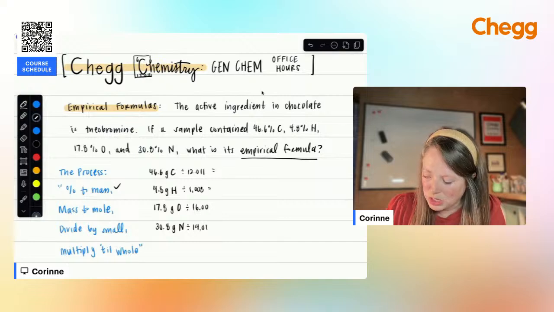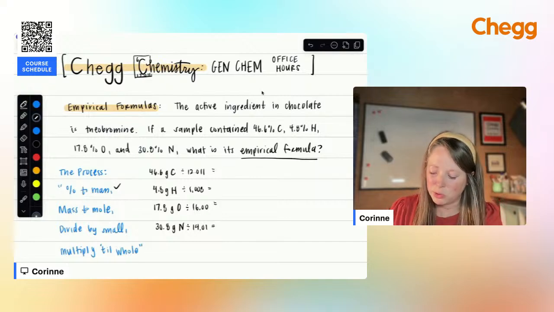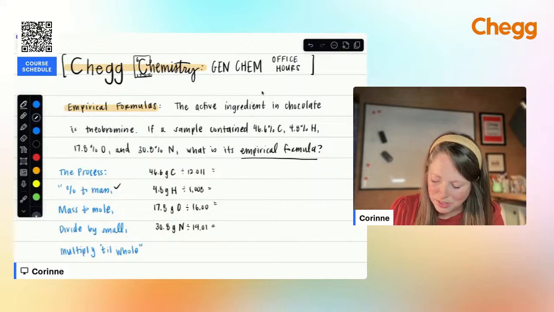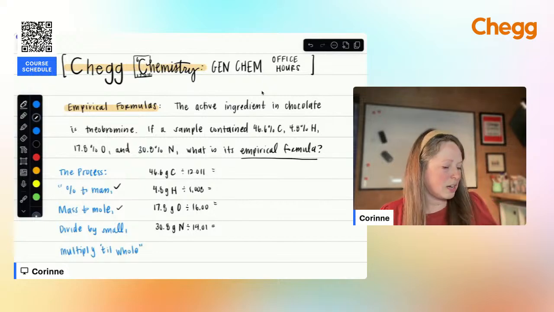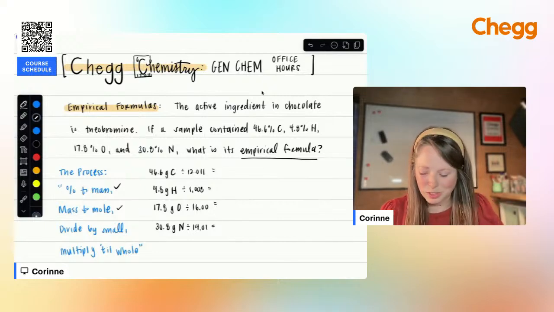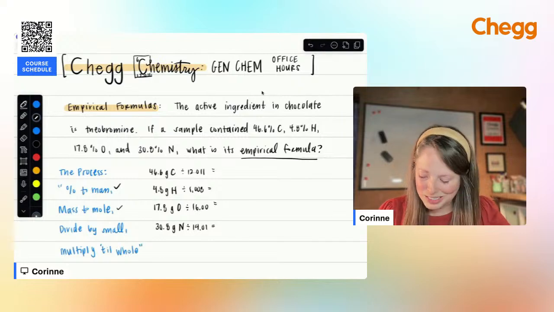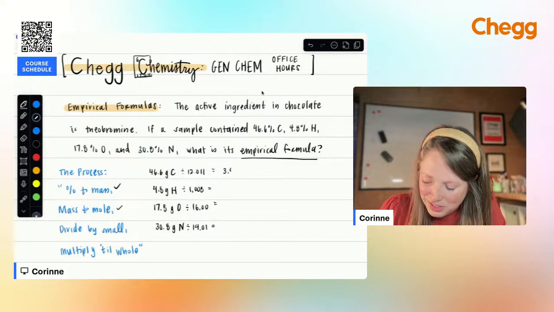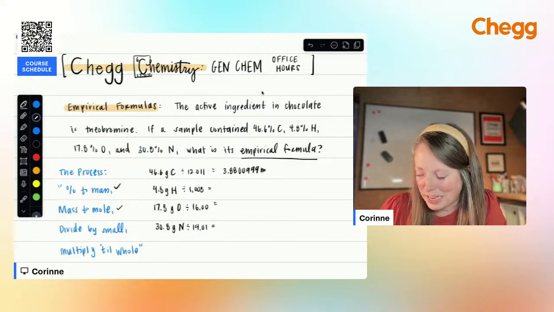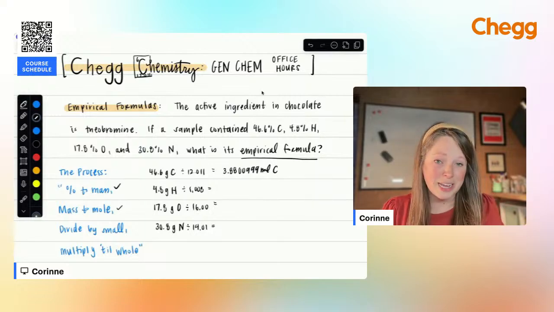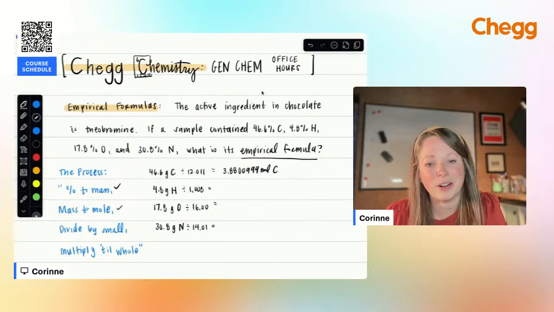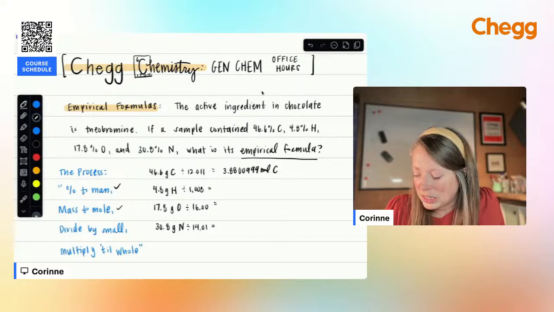All right. So I'm just taking each of these. I'm dividing by the molar mass to convert from mass, from grams, into moles. I need to just quickly do that. So 46.6 divided by 12.011. And with this, it's going to seem really tedious, but you want to carry out as many decimal places as you feel comfortable writing down. Because when we get to that next step where we're comparing each of these elements to the others, the more exact we are with the moles, the cleaner our numbers are going to be.